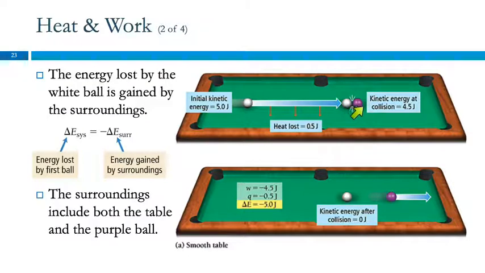Here, work is done on the ball, and now the kinetic energy of the white ball is 0 at the end. In this example, the system is the white ball, and the surroundings includes the table and the purple ball. So the energy lost by the white ball is gained by the surroundings. Any questions?